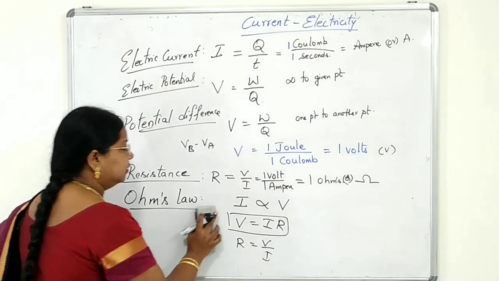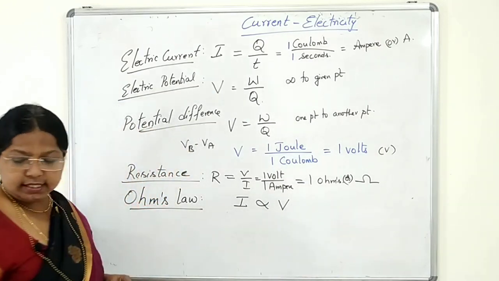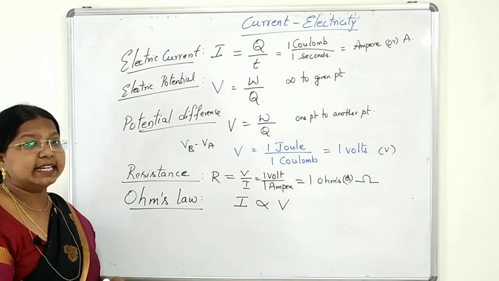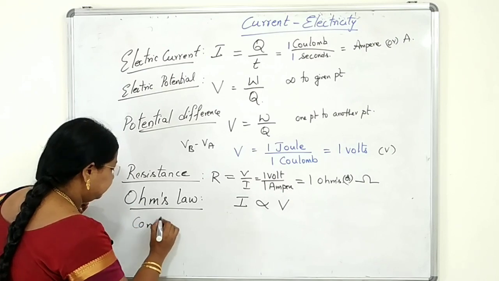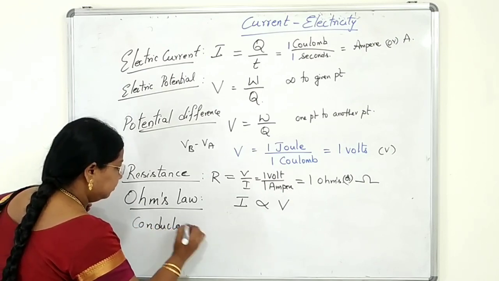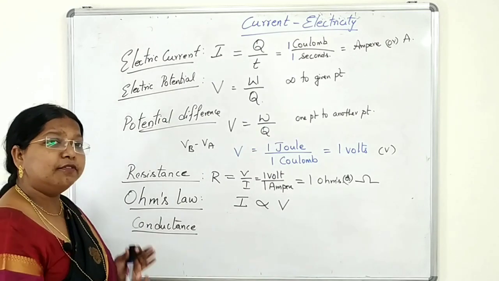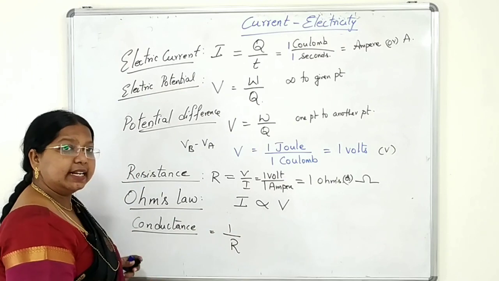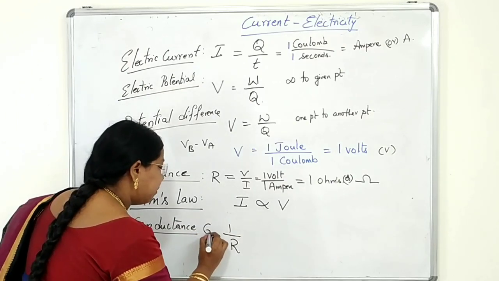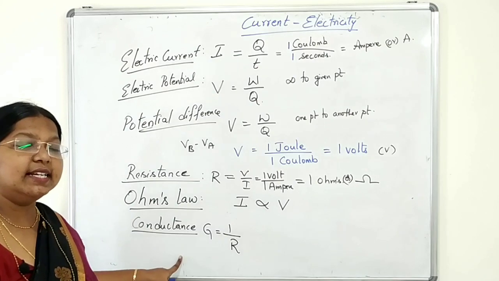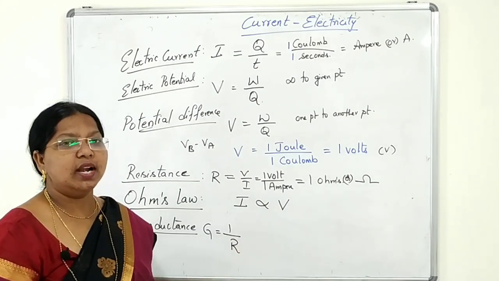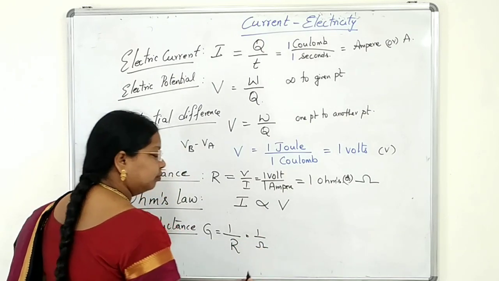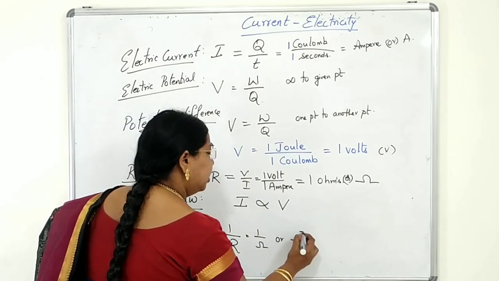Now we'll go ahead. So this is about resistance and Ohm's law. Now we'll talk about conductance. The reciprocal of resistance is called conductance, denoted by the capital letter G. Units: 1 by ohm, or ohm inverse.